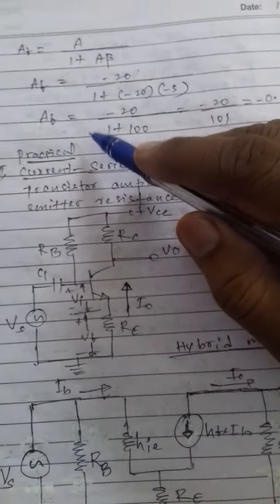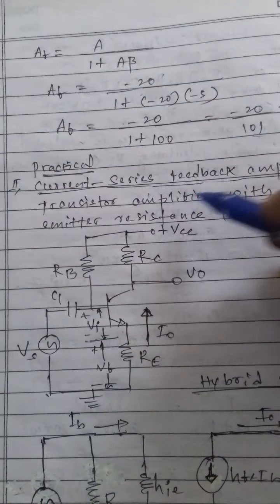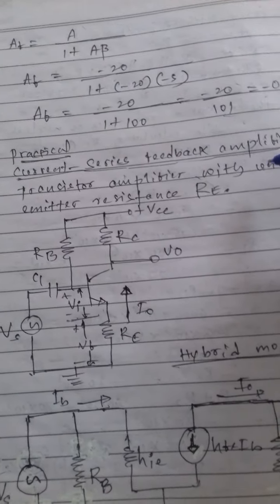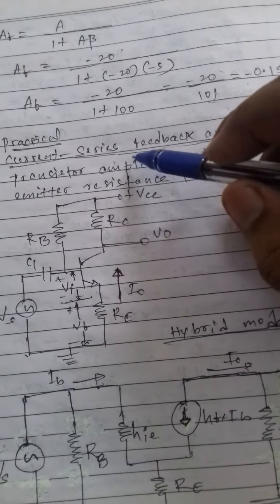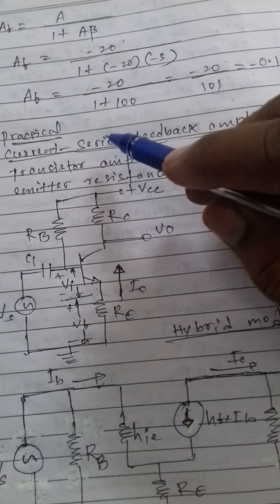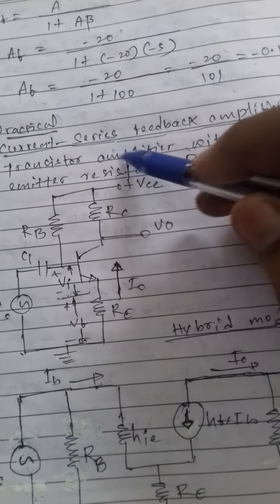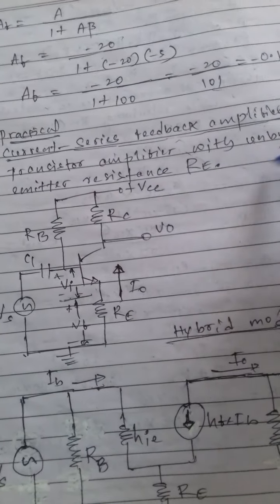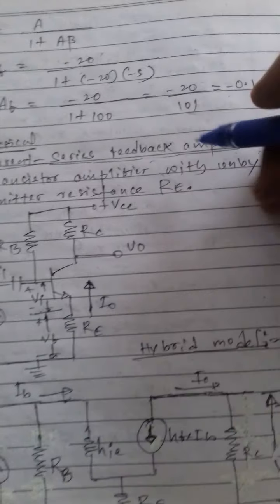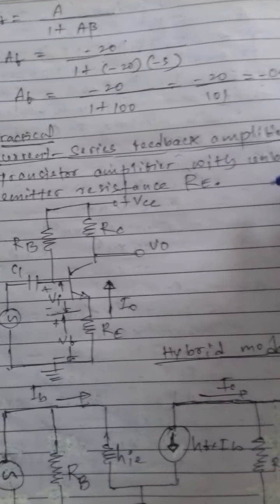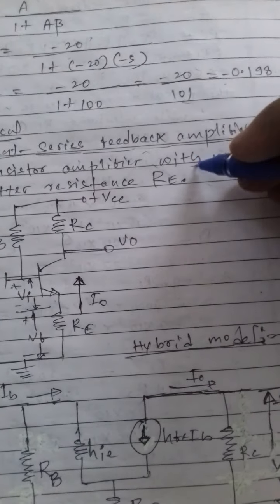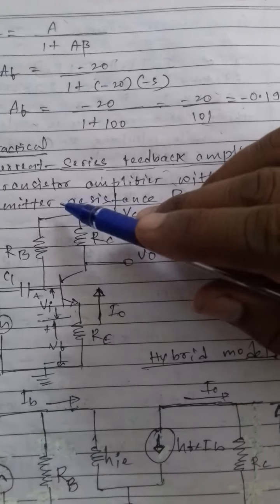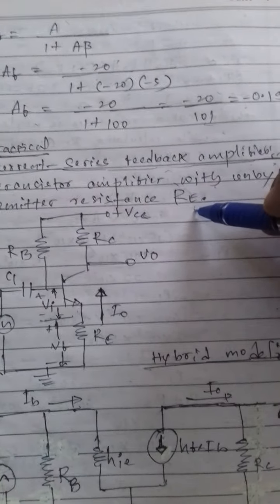Now the practical current series feedback amplifier. In the current series feedback amplifier, the transistor amplifier has an unbypassed emitter resistance Re.